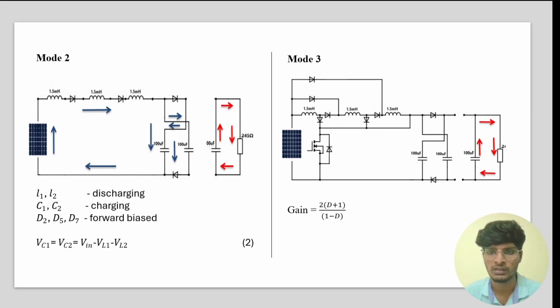Moving to mode 2, in this mode, inductors will be discharging. Hence, the inductor terminals change, and D2, D5 and D7 will be forward biased. The inductors discharge to C1 and C2, meaning C1 and C2 are charging. Applying KCL to this loop, we can get equation 2. Moving to mode 3, mode 3 occurs simultaneously with mode 2. The output capacitor charged in mode 1 will be discharging to the load.